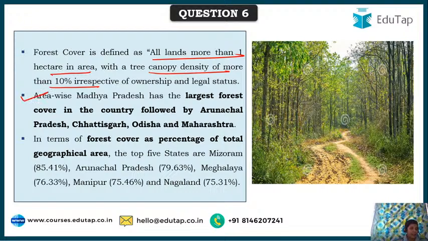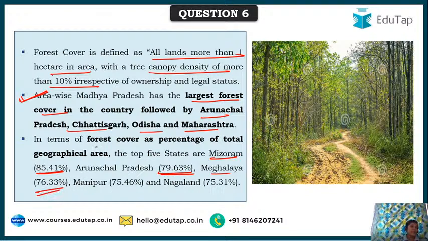And in India, area wise, Madhya Pradesh has the largest forest cover, followed by Arunachal Pradesh, Chhattisgarh, Odisha and Maharashtra. But when it comes to forest cover as a percentage of total geographical area, it is highest in Mizoram, which has 85.41, Arunachal Pradesh 79.63, Meghalaya 76.33%, and so forth.